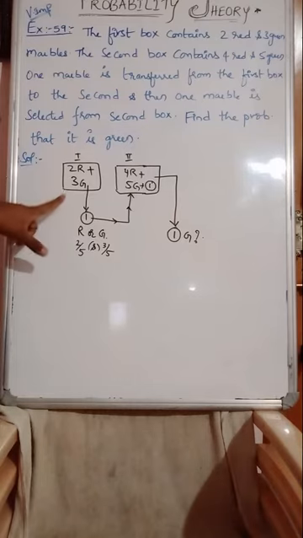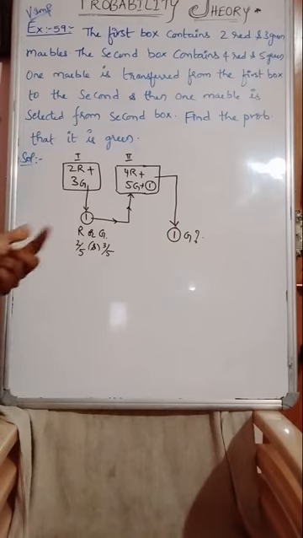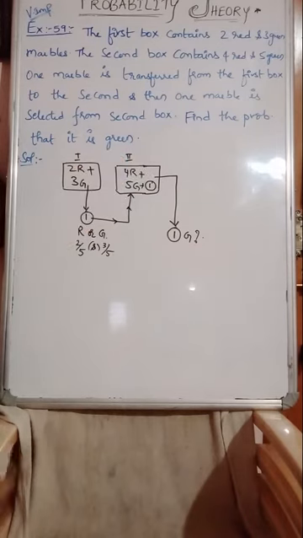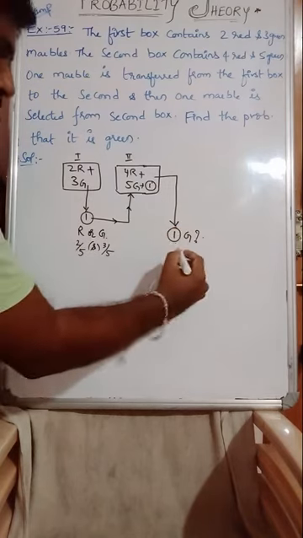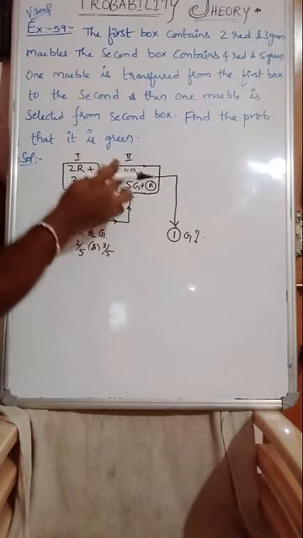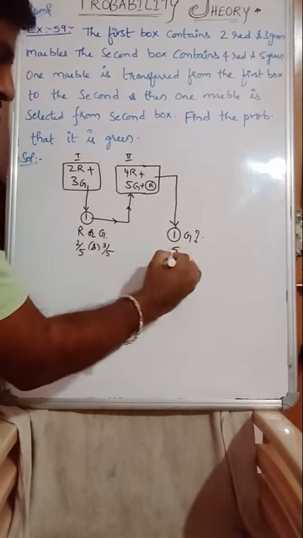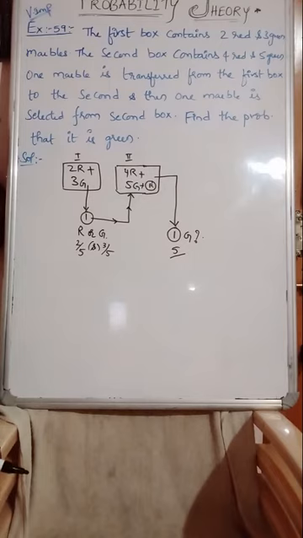So first of all, one marble is selected I said. They did not mention which color marble is being transferred. So we do not know. It may be a red or it may be a green, the transferred one. Suppose red is transferred here, what is the chance of getting green here? If red is transferred, red balls will become 5. Getting green will become 5 divided by 10, green values are 5 only because red is transferred. You understand what I am saying?